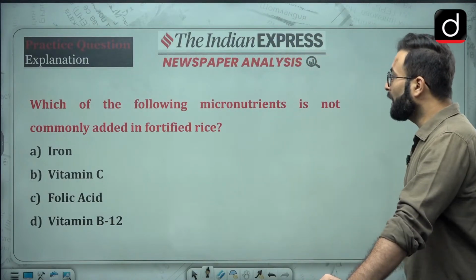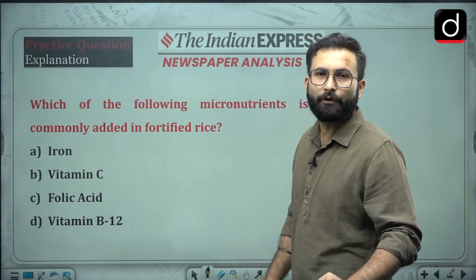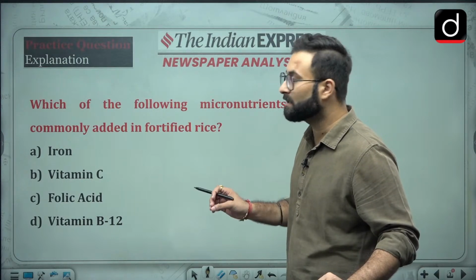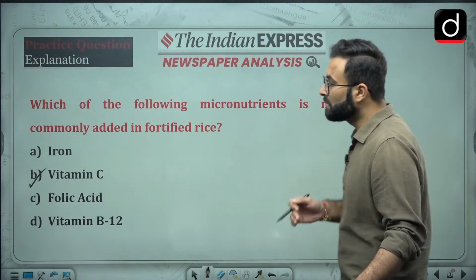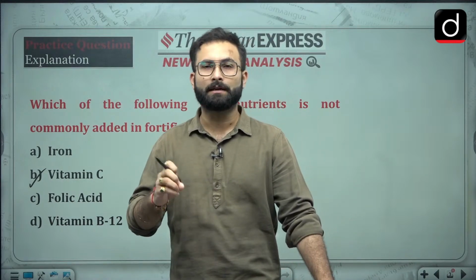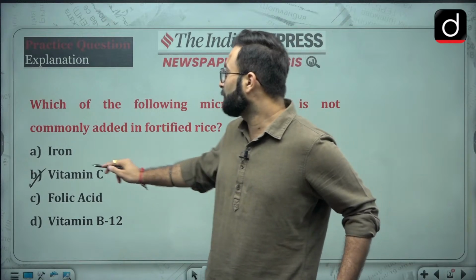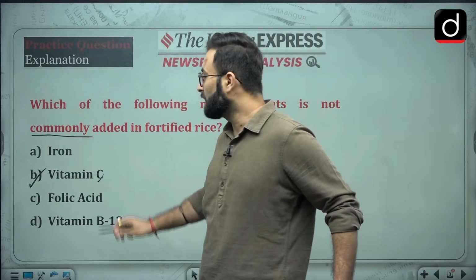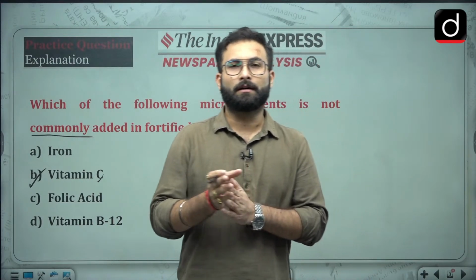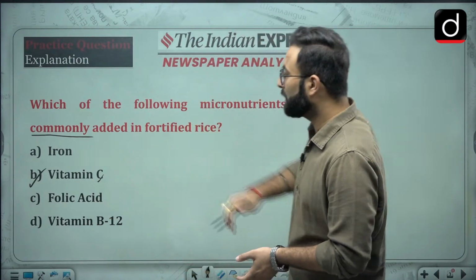Which of the following micronutrients is not commonly added in the fortified rice? When we talk about the fortified rice, generally vitamin C, which is found in citrus fruits, etc., is not generally added in these fortified rice. Okay, when they are talking about what can be added, we can add anything, because this is our choice what we are adding to it. But they are saying that most commonly not added. So that is your vitamin C. You can assume now, you would not want to eat rice with a citrus taste in that. So that would be vitamin C.